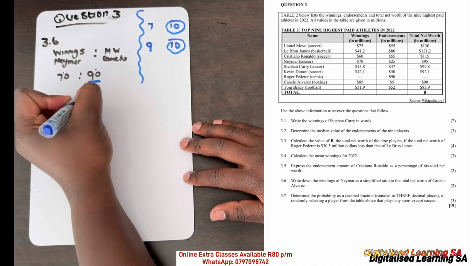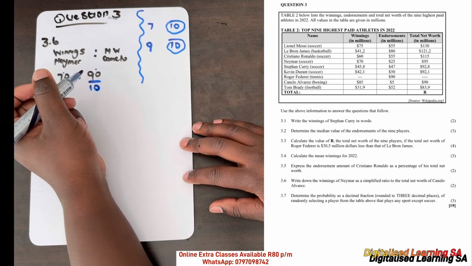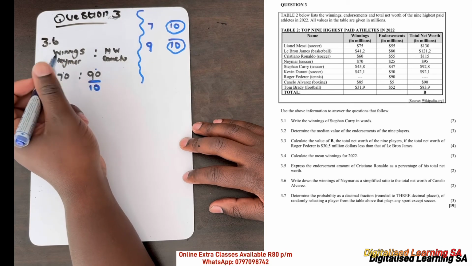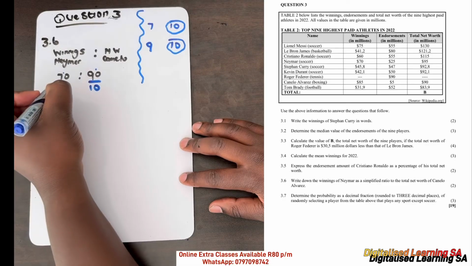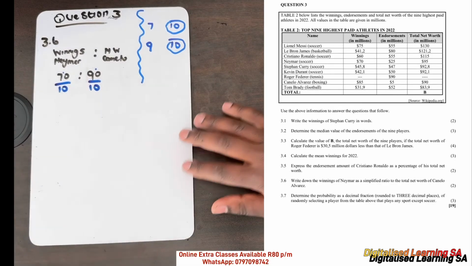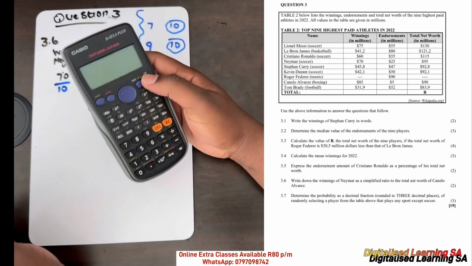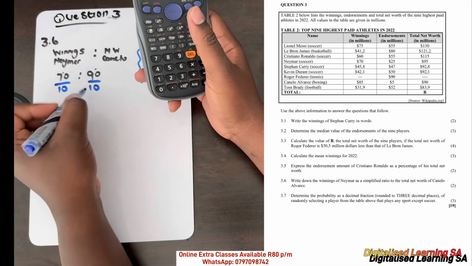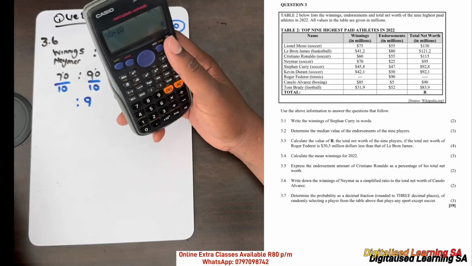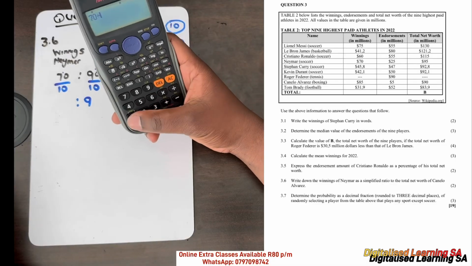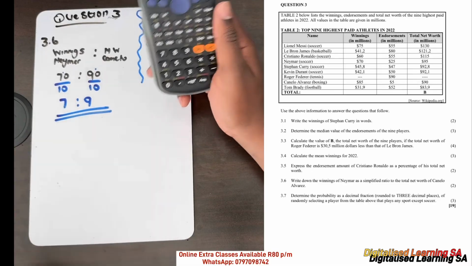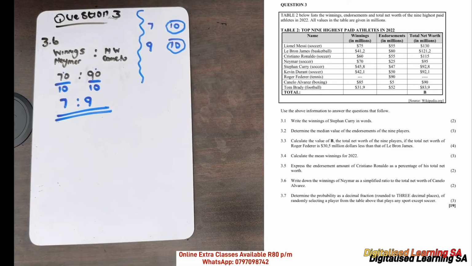So we are going to divide by 10. And again, remember that what we do on our right hand side, we also need to do on our left hand side. So 90 divided by 10 is 9, and 70 divided by 10 is 7. So this is our simplified ratio.